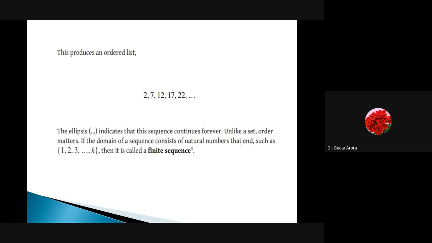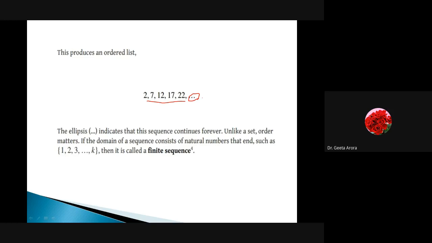If I write down the terms we are getting, here we have 2, 7, 12, 17, and so on. Now what is this? This is the ellipsis, which shows that it is an infinite sequence. It is going on. That is why, when we talk about this, we say and so on.